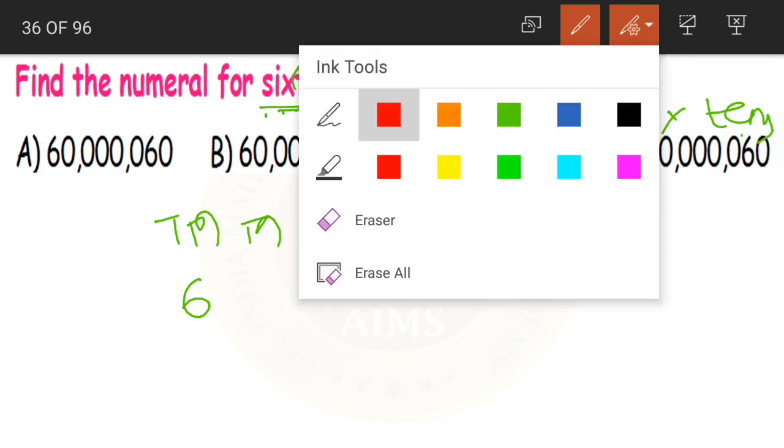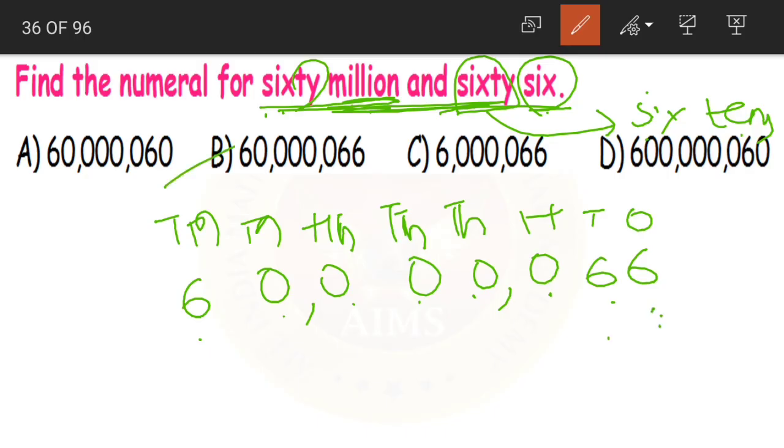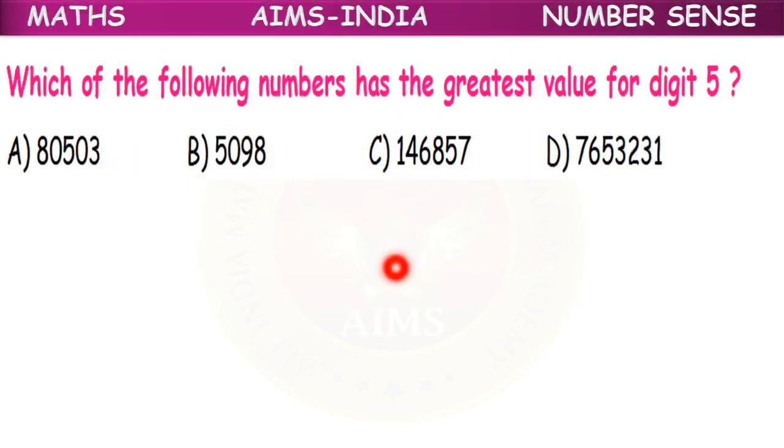Now what about the remaining numbers? Is there anything said about the remaining numbers or the remaining places? No. So what will we do? We'll just place zeros. Yes. Now let us place the commas and see. 60, then 000, 066 is our final answer. Yes, children, if you look at the options, which is the same as this? Option B, 60,000,066 is the numeral for 60 million 66.